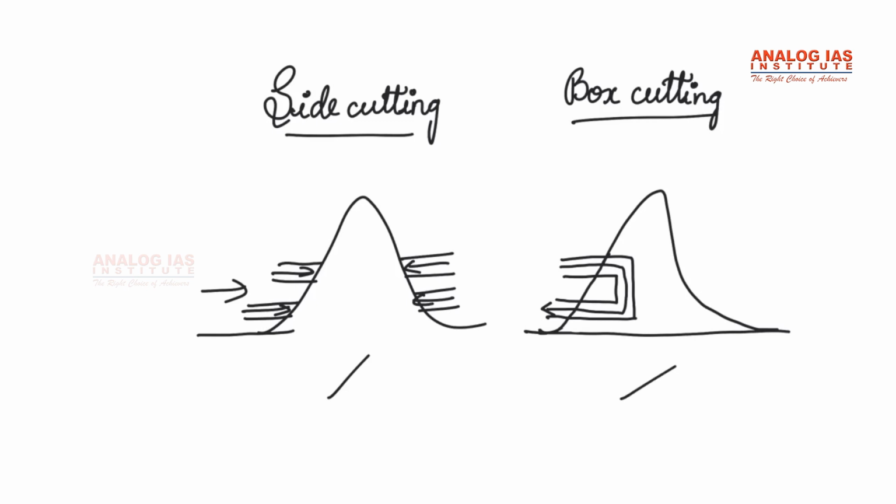But in box cutting, a rectangular opening is made like this, and once the coal seam is found, rat hole sized tunnels are dug horizontally through which workers will extract the coal. That means there will be a rectangular box tunnel, then a vertical one, and then again horizontally they'll come out. This is the box cutting type of rat hole mine.